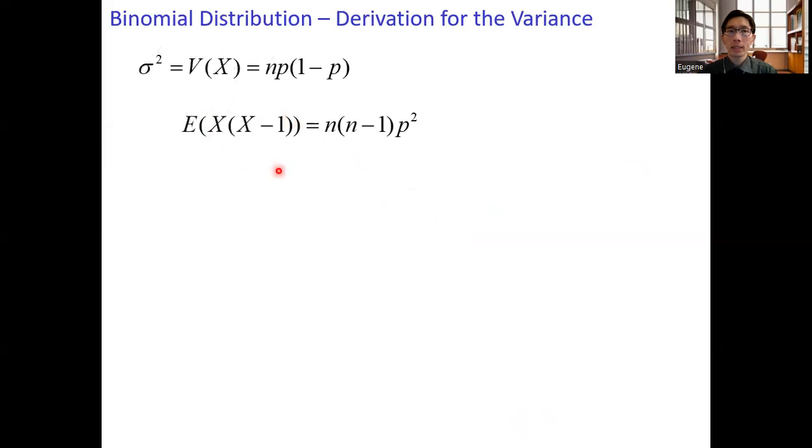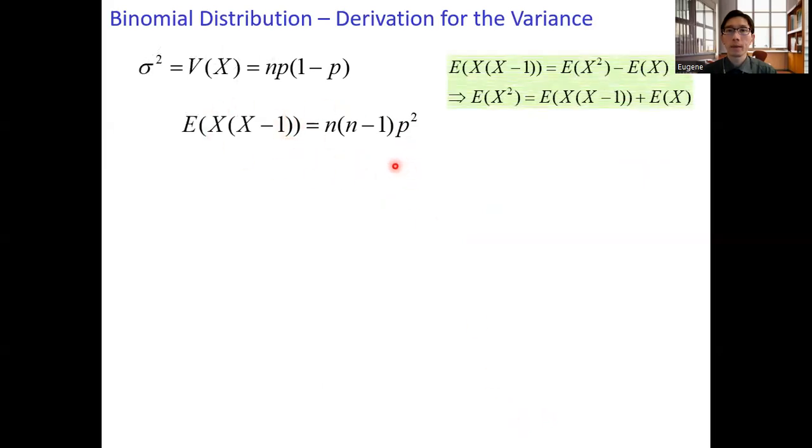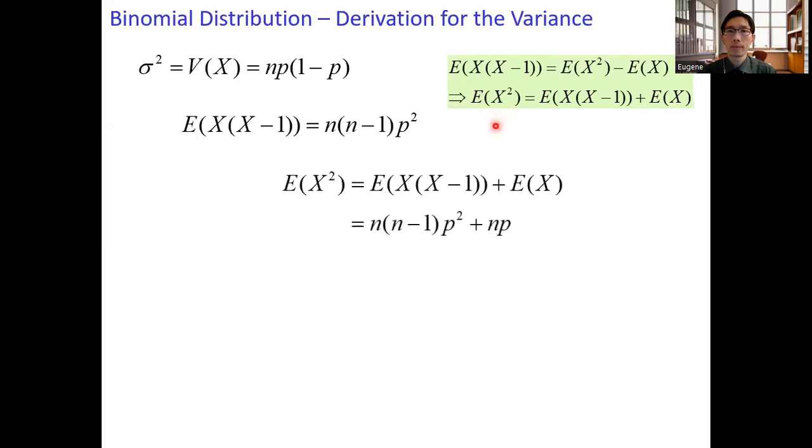All right, we get the expression. We can get the expression for the expected value of x squared. The expected value of x times x minus 1 is n times n minus 1 times p squared. And the expected value of x is np. So the sum of these two expressions is the expected value of x squared.